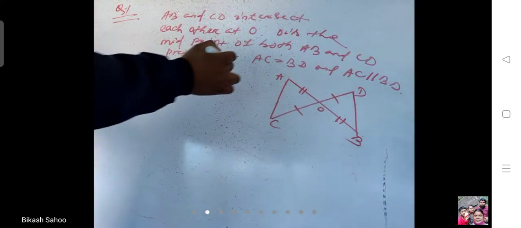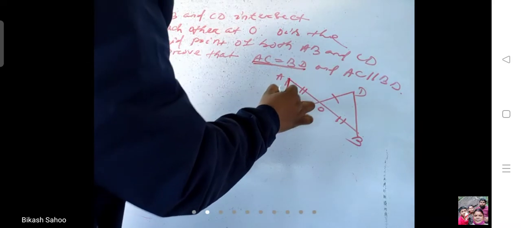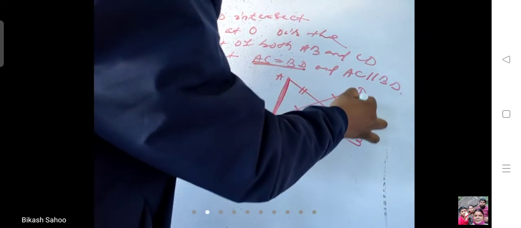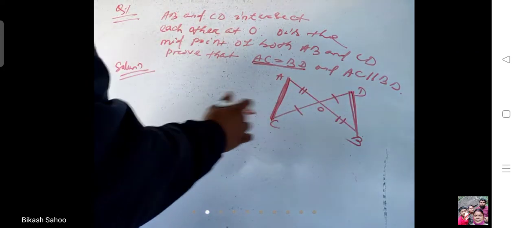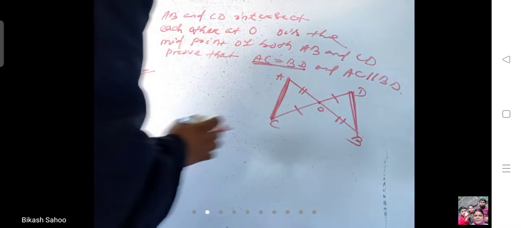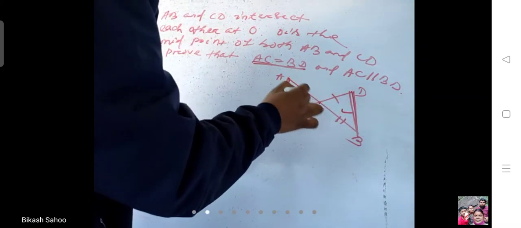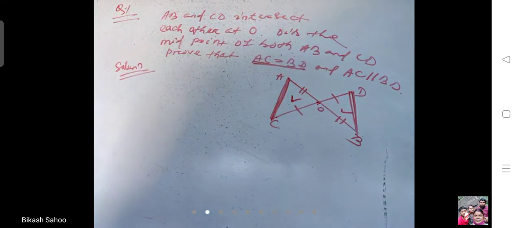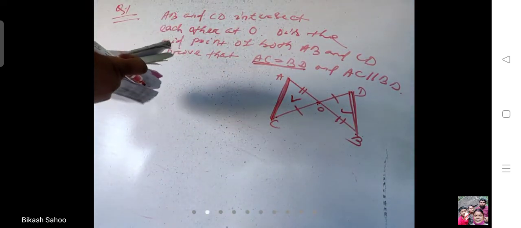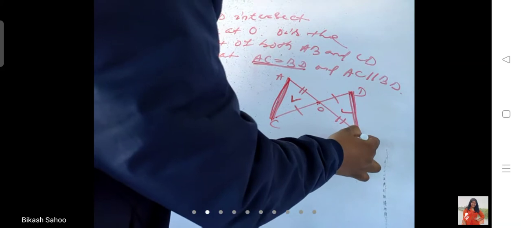So first prove that AC is equal to BD. That means you see that AC line and BD line. So first you see when AB and CD intersect at the point O and O is the midpoint, you find two triangles. One is AOC and BOD. Yes or no? AC is part of the triangle AOC and BD is part of triangle BOD.